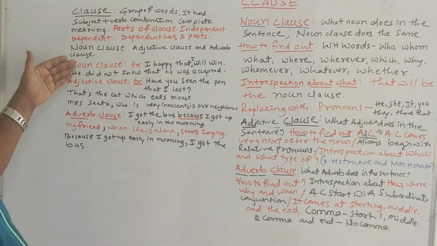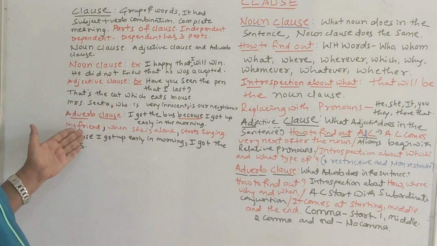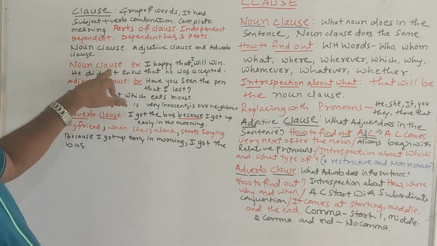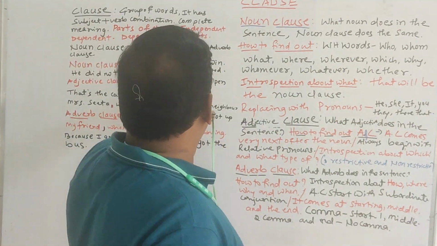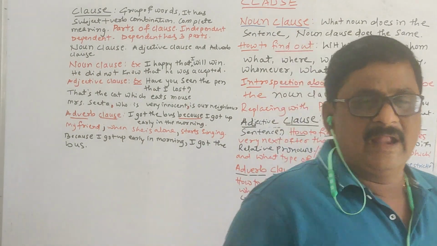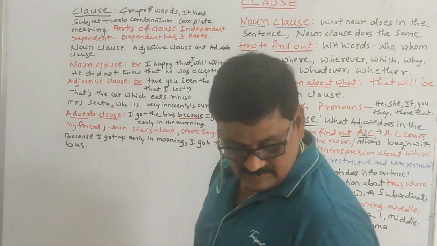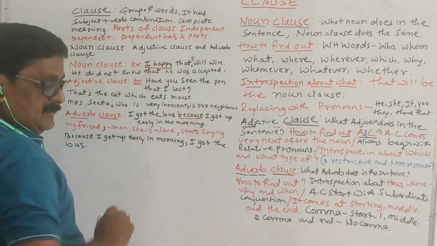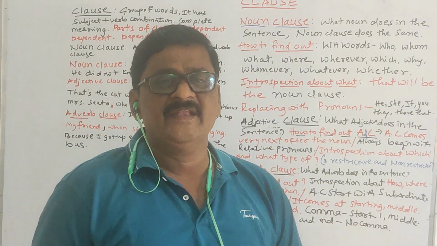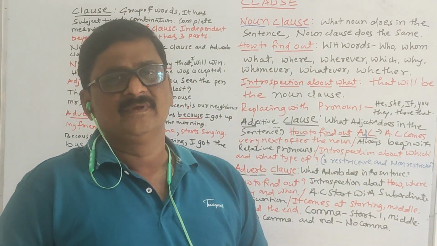So here are examples about the noun clause, the adjective clause and the adverb clause. Here, noun clause: I am happy that I will win. Here, "I am happy" gives complete meaning. It is called the main clause or independent clause.